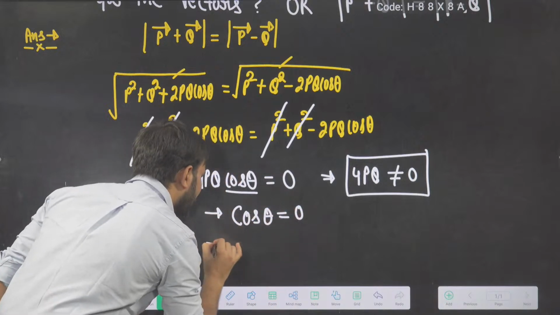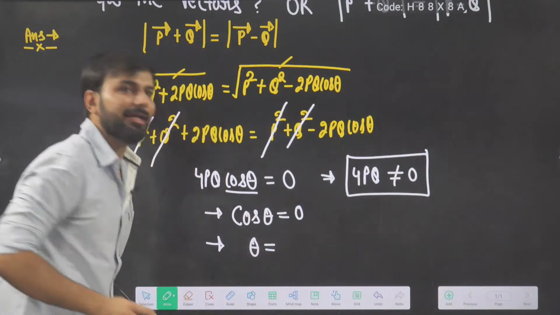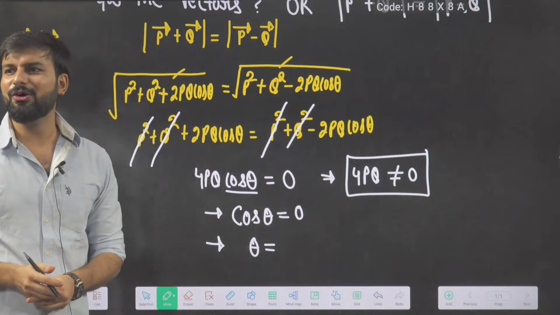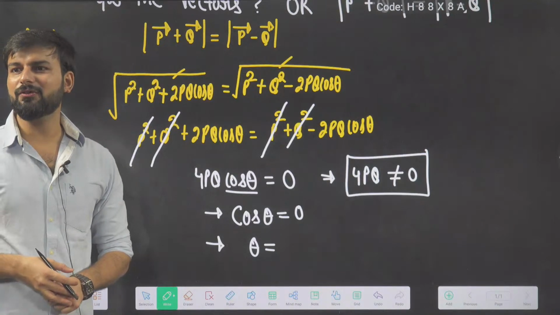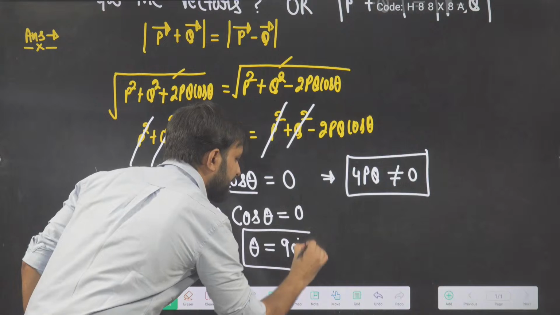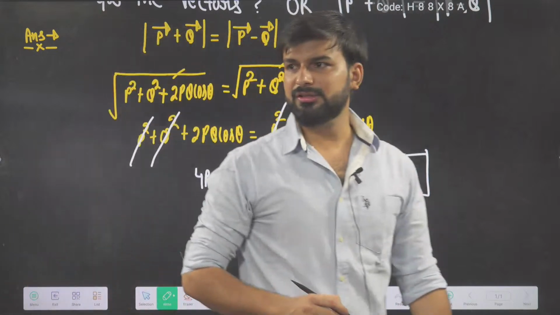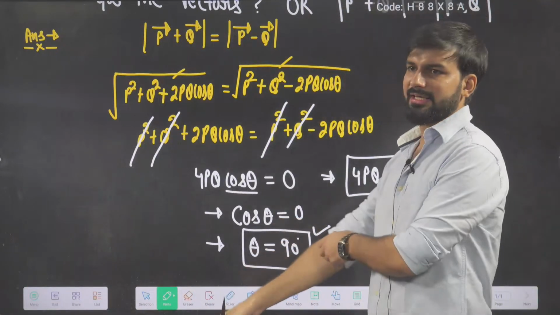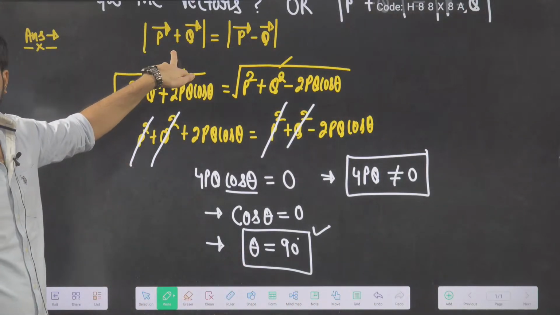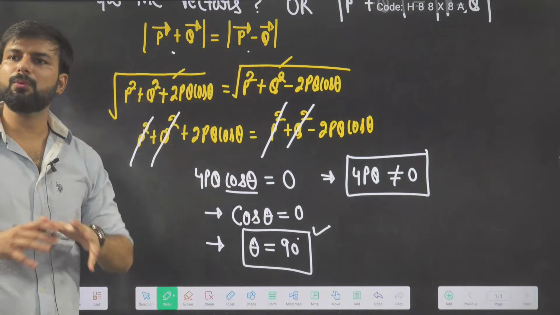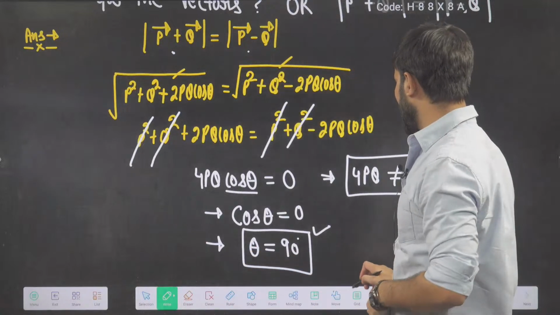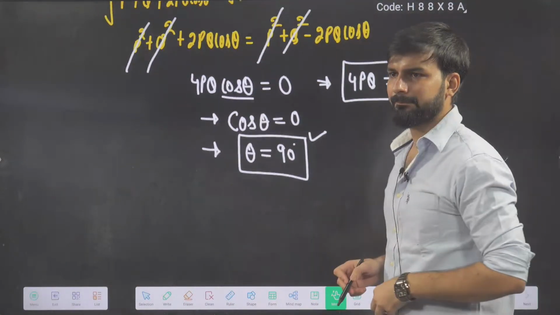What is the value of your theta, beta? At what theta does cos give 0 as the answer? What is the value of cos 90? Cos 90 is 0. That is why theta is 90 degrees. So in this question, this is the scenario: if the angle between two vectors is 90, then the magnitude of the sum and the magnitude of the difference are both equal. I hope this is clear to everyone. Is it clear or not? Give me a thumbs up. Very good.